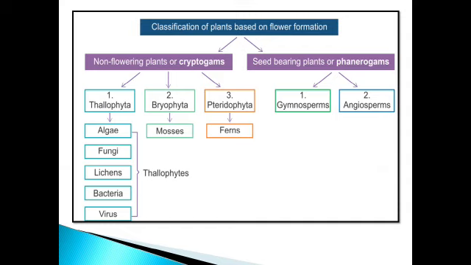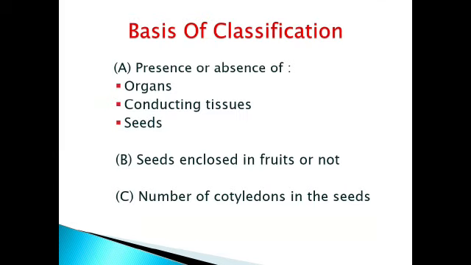Don't worry. But let's take a review again. On the basis of classification, what points have we taken under consideration? On the basis of the presence or absence of conducting tissue, on the basis of the presence or absence of organs, and on the basis of the presence or absence of seeds.